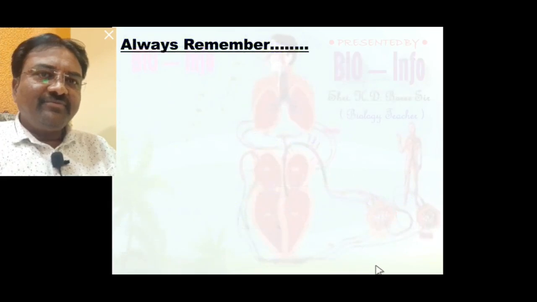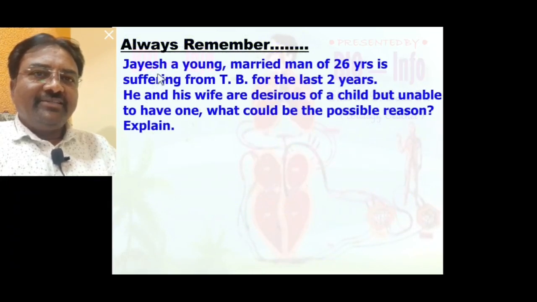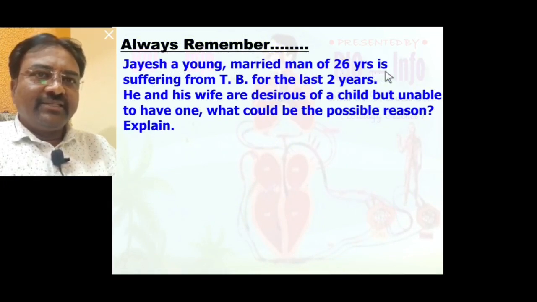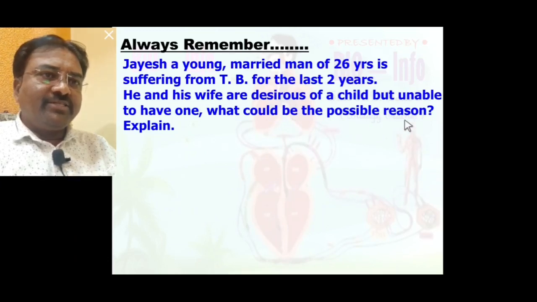Now always remember, Jayesh, a young married man of 26 years, has been suffering from TB, meaning tuberculosis disease, for the last 2 years. He and his wife are desirous of a child but unable to have one. What could be the possible reason? Explain.